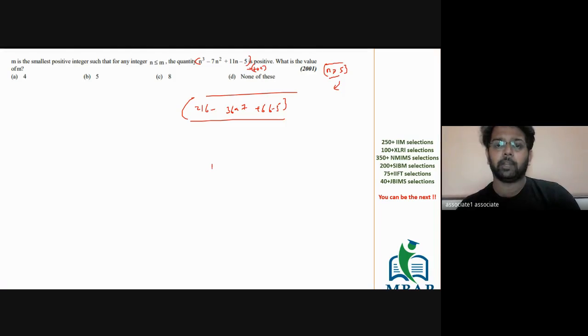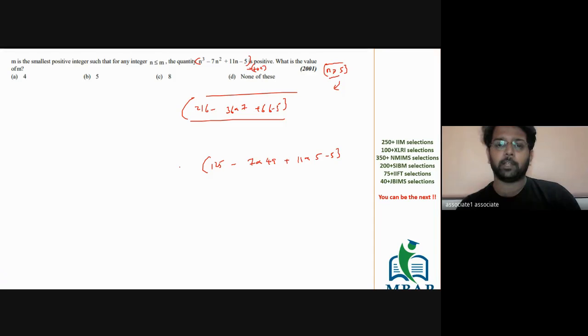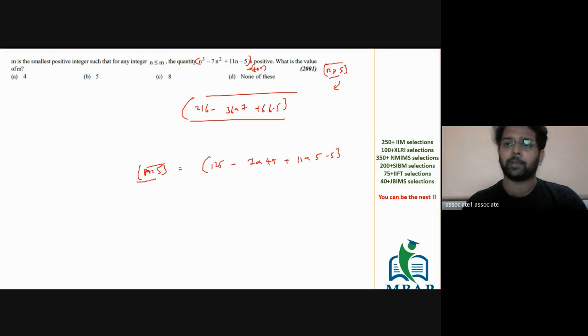Tell me. 5 cube is 125 minus 7 into 25 plus 11 into 5 minus 5. What is the value of the whole expression when n was equal to 5? Quickly. I don't know why you guys are taking much time in this question.